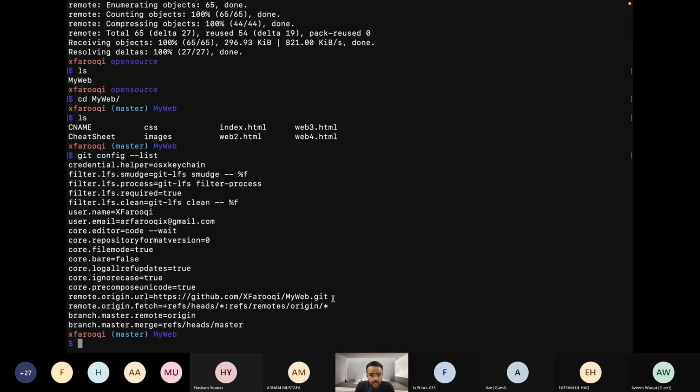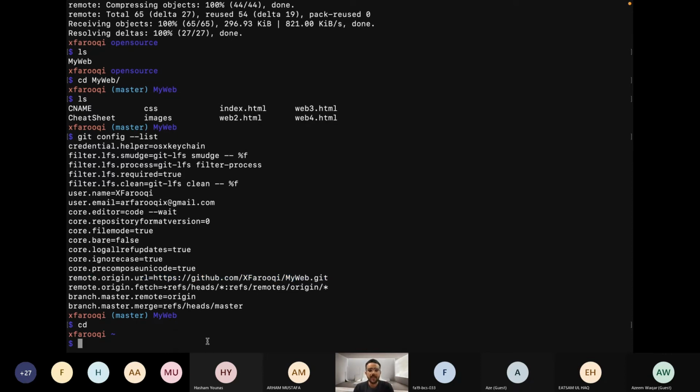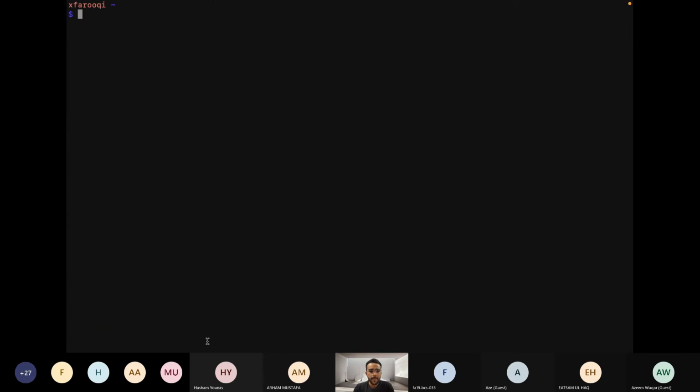The basic thing is this. This is my repository that I have cloned from the web. That's why it's showing GitHub, X4Rookie, et cetera. Let's make it simple, this is getting complex. I am making a new repository. cd Desktop. Okay, day 2.